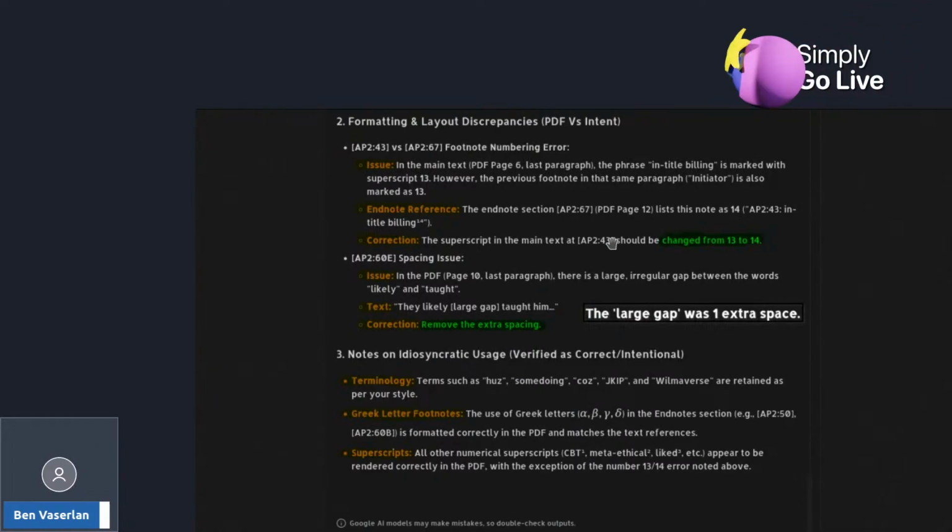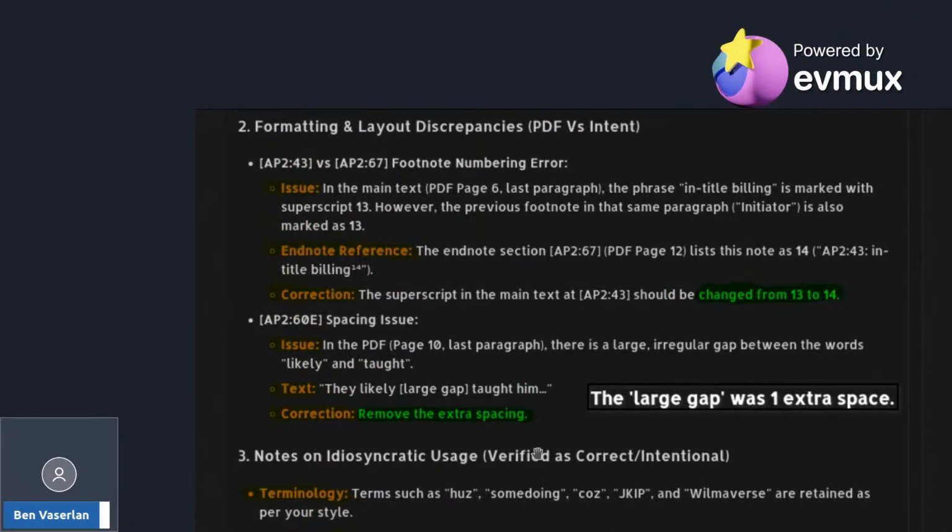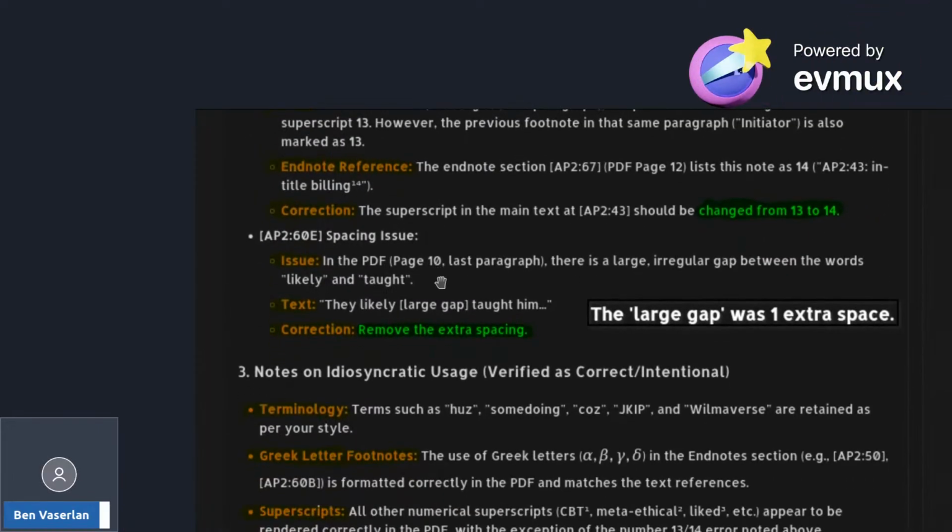Right, formatting layout. Numbering error. In the main text, PDF page 6, last paragraph, the phrase in title billing is marked with superscript 13. However, the previous footnote in that same paragraph, initiate, is also marked as 13. Endnote section. So you can see how using paragraph numbers can help with navigating, can help you find where you are. The superscript in the main text should be changed, highlighted in green. I made that change. And then here, the large gap. It was one space.